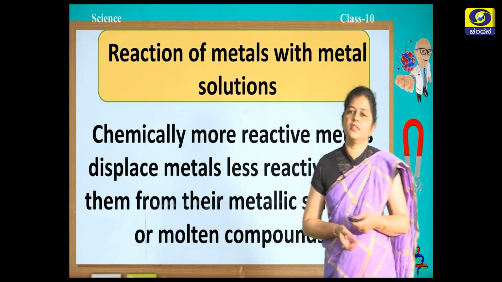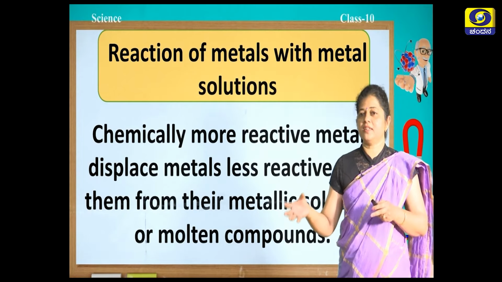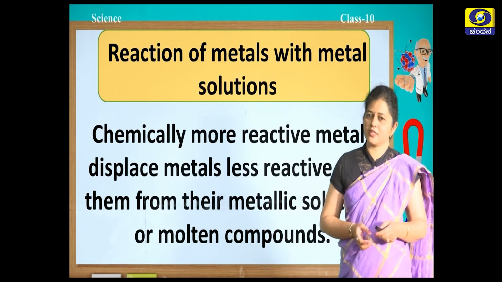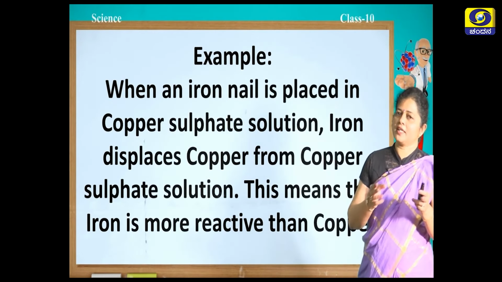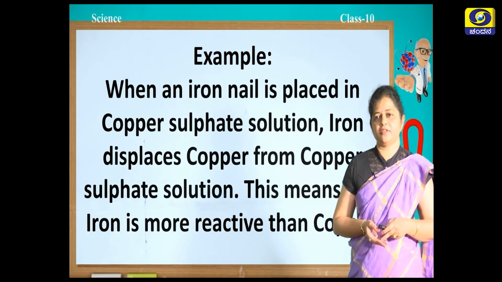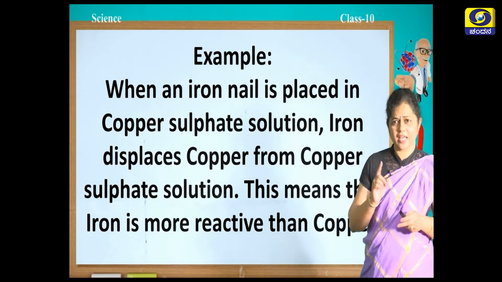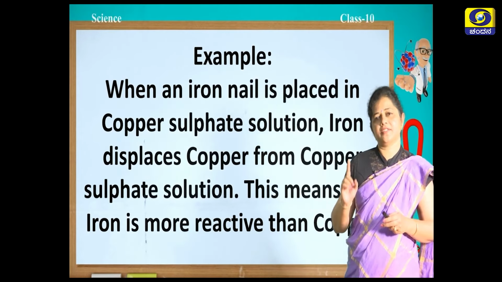Chemically, more reactive metals displace less reactive metals from their metallic solutions or molten compounds. So, when you react a metal with another metal solution or molten compound, if the metal is more reactive than the metal in the solution, it will displace that metal from the solution. For example, when an iron nail is placed in copper sulphate solution, iron displaces copper from the copper sulphate solution. That means iron is more reactive than copper.